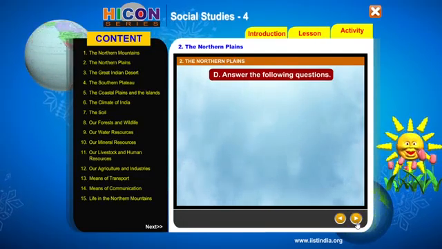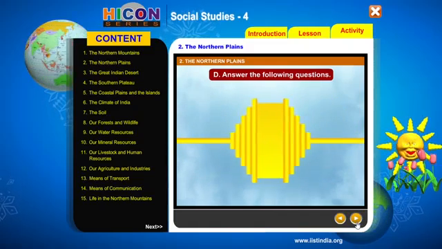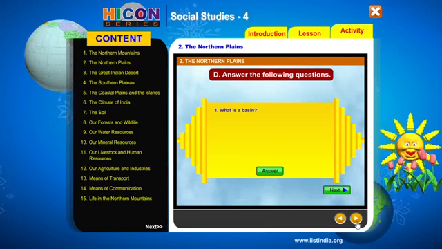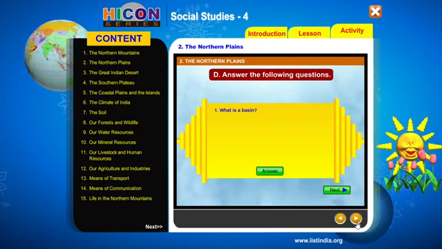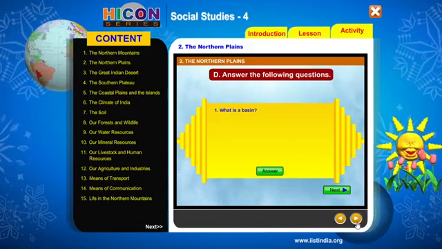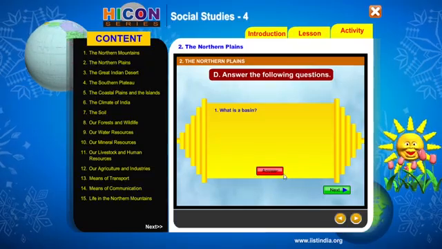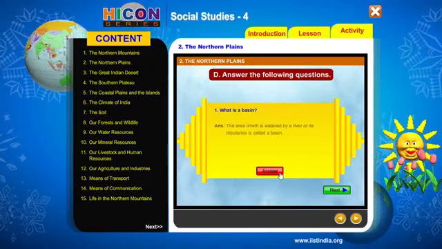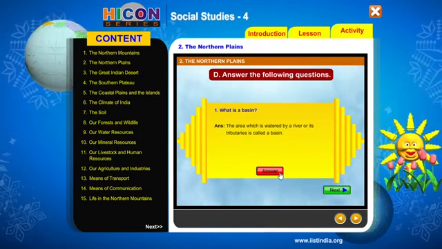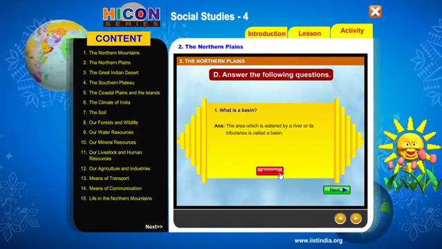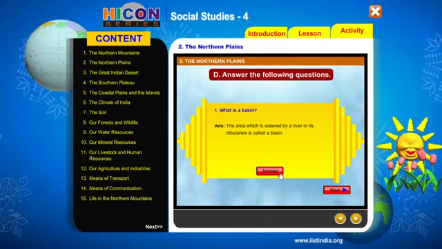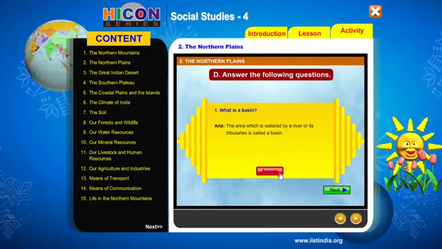Answer the following questions. So we have got some questions and answers based on this lesson. So now we will answer the questions and answers, okay? The first question is, what is a basin? Answer: the area which is watered by a river or its tributaries is called a basin. A basin is an area which is watered by a river or its tributaries, right?